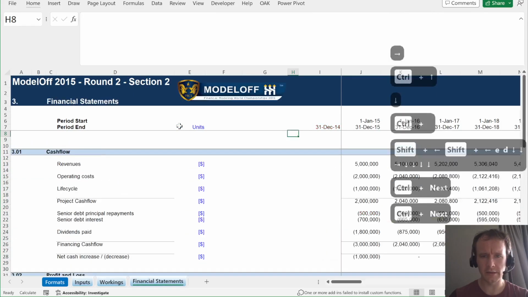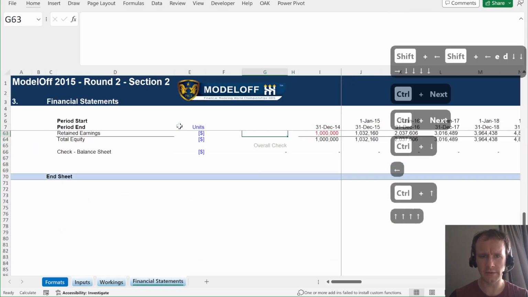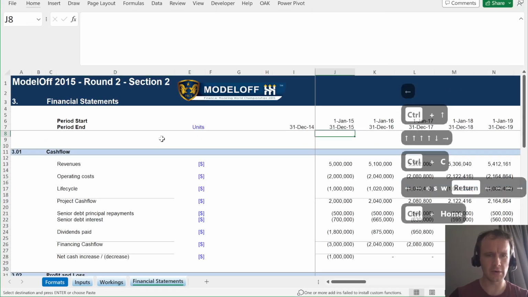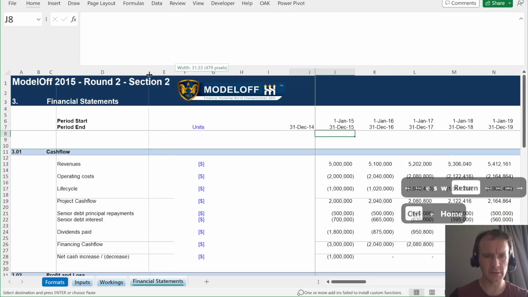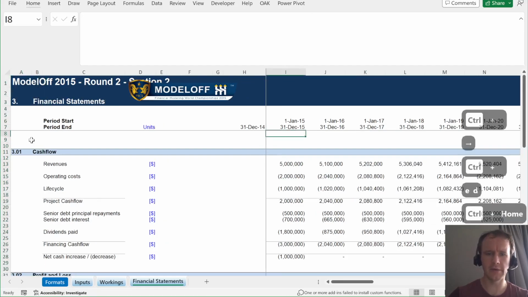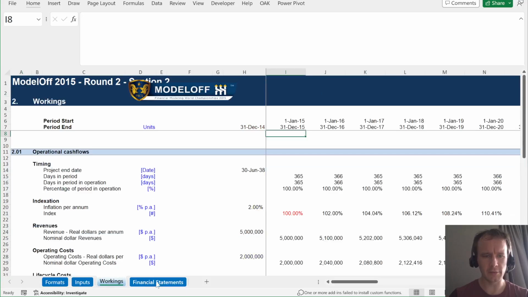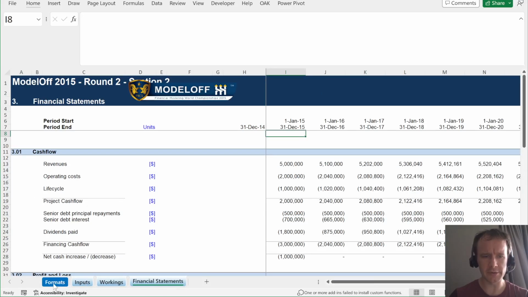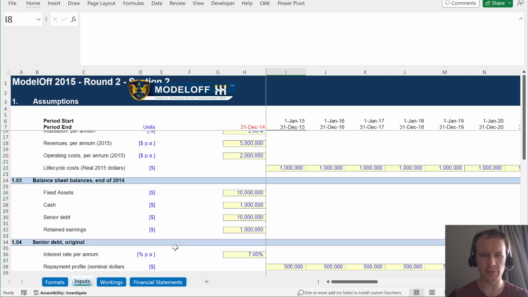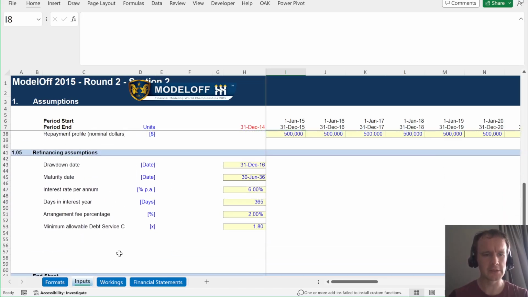Then let's see, I think there's a check in there, so we'll just shrink that one. And then this one can probably get somewhat smaller as well. And this one is empty and that can go away. And now I've still got about half my screen taken up with this stuff, but that's better than 100% of my screen, and that's good enough for now. You probably saw what was happening, but I grabbed all three of those in group mode so that 2015 remains column I across all three of them. That consistency is helpful.